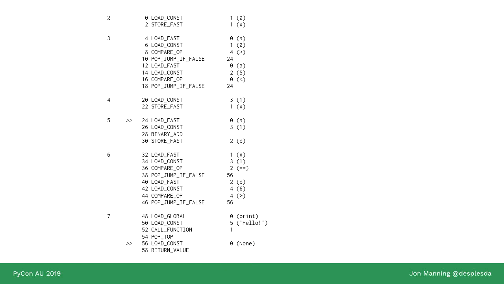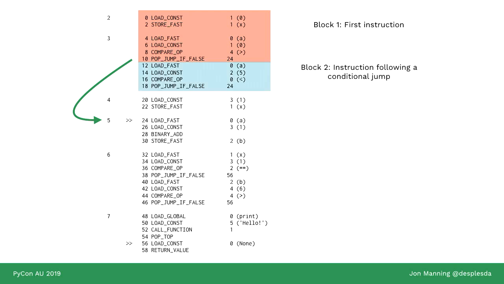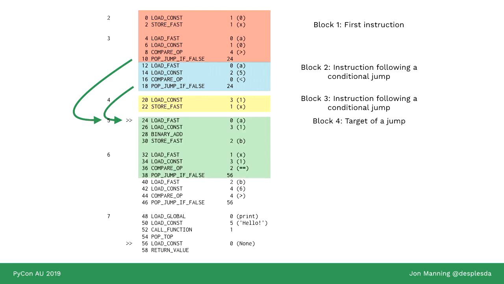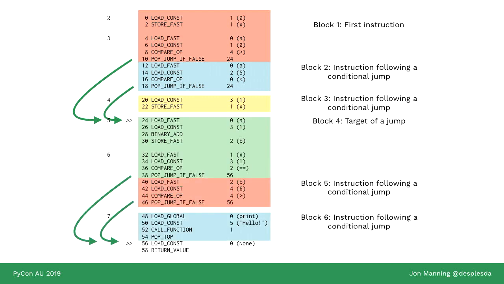So given our list of instructions in Python bytecode, we can say, well, here's the first one, and we know that it's the first one because it starts at instruction 0 and then ends at a jump. And the next one, that jumps down to instruction 24. And the second one is a new block because it is the instruction following a conditional jump, going to the same point. Then the same one for the same reason, instruction following a conditional jump. And so we can use that to build up all of the blocks that exist in the program. Now we know what the indivisible building blocks of our program look like.